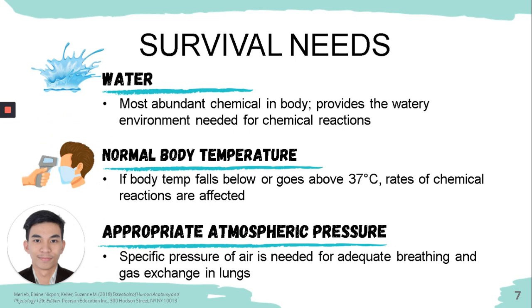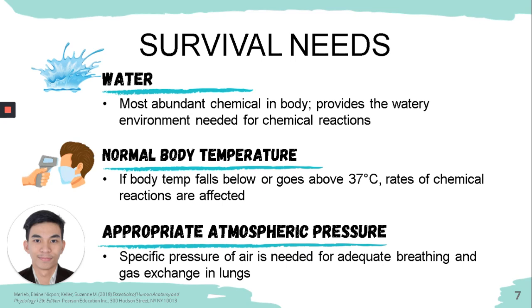Next slide. Water accounts for 60 to 80% of the body weight. It is the single most abundant chemical substance in the body and provides the fluid base for body secretion and excretion. So we obtain water chiefly from ingested food or liquids, and we lose it by evaporating from the lungs and skin and in body excretion like urination or pag-ihi.